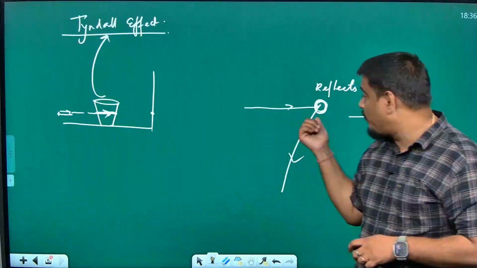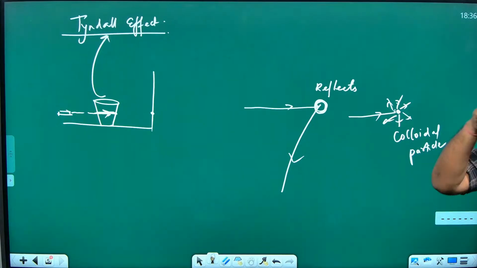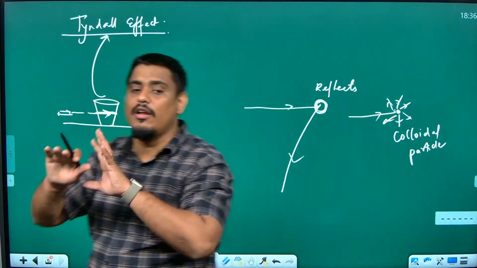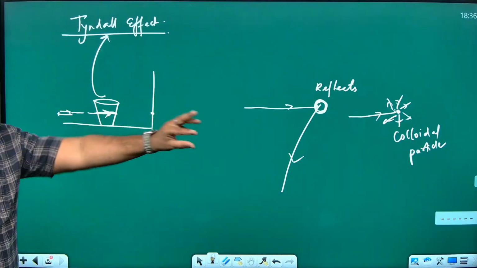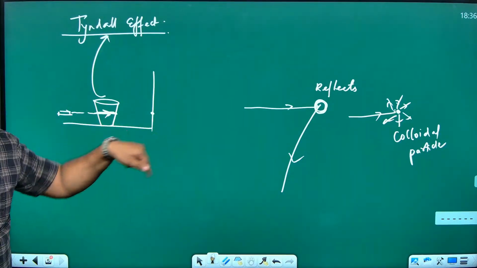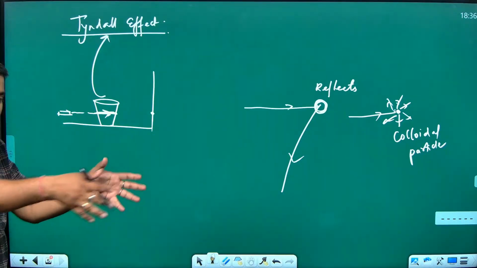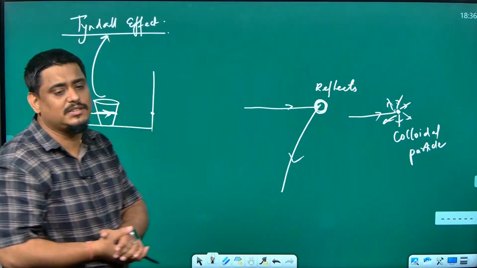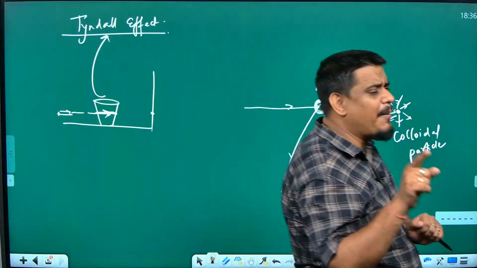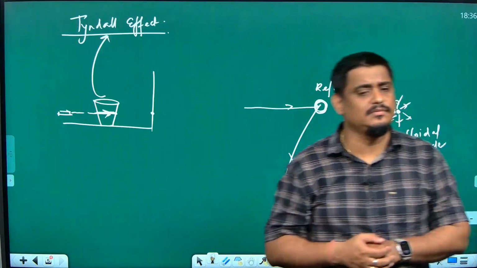But when you put some milk solution there, a drop or 2 drops of milk, milk has colloidal particles, which will make the light scatter all around. If it is scattering light, we will be able to see through the glass some red light passing. Wherever you stand around the glass, you can see some red, because it is scattering light in all the directions. The same thing happens when the light is coming from the sun.